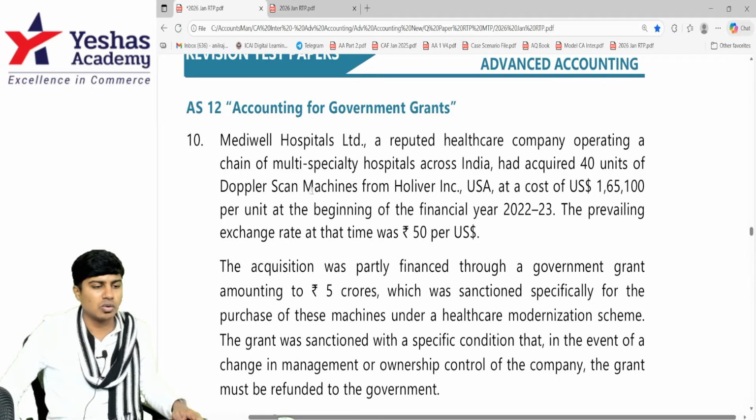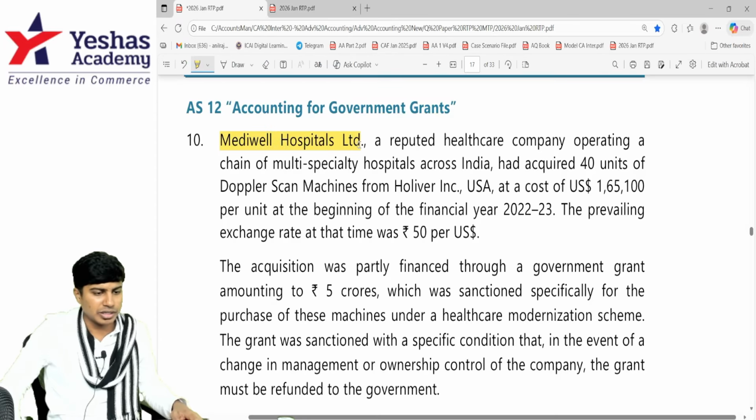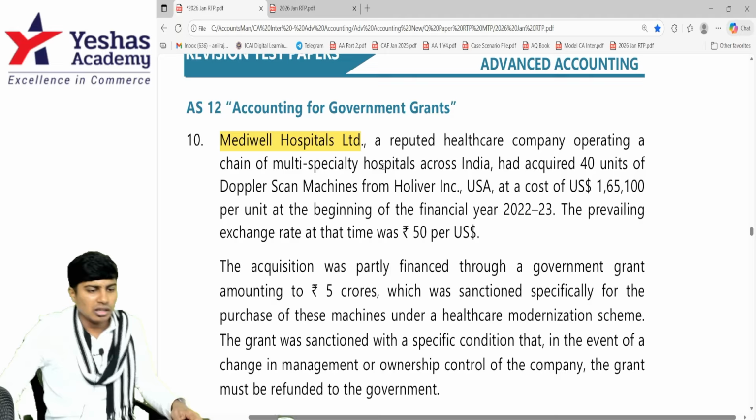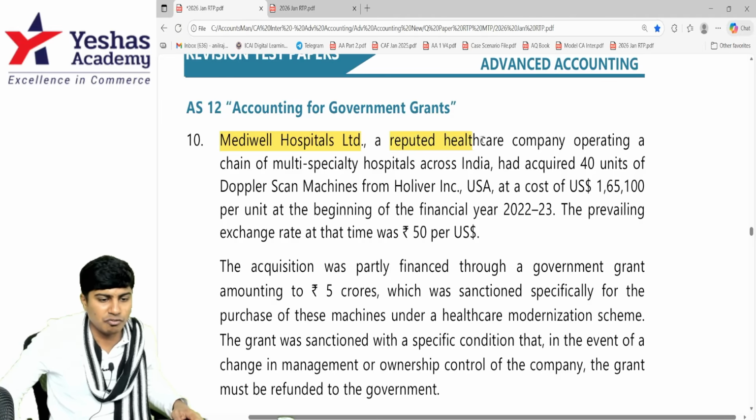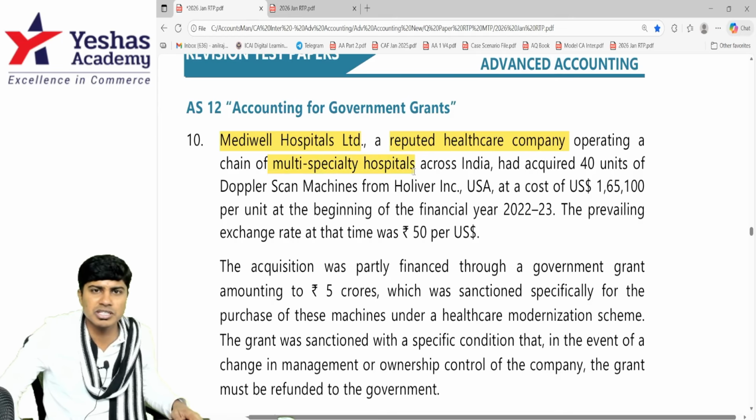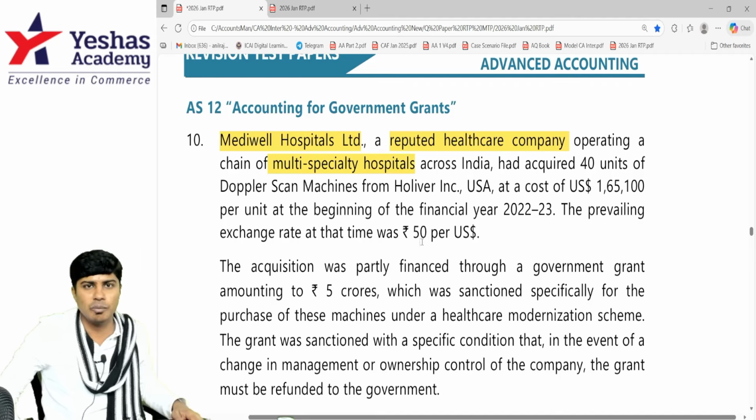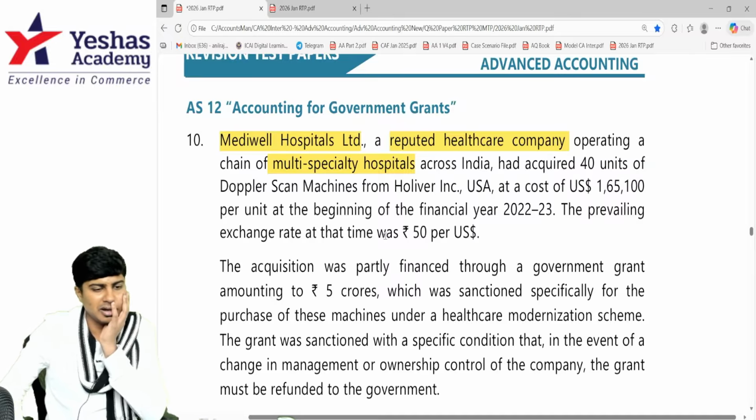We'll now move to the Accounting Standard 12 question, which is question number 10. Medivale Hospitals Limited. I don't know if it is a really good hospital, but it is reputed, a healthcare company operating a chain of multi-speciality hospitals. Multi-speciality means whatever problem you have, you can go. They have multiple specialists, and multiple organs will be treated, for all the diseases. And they have it across India.